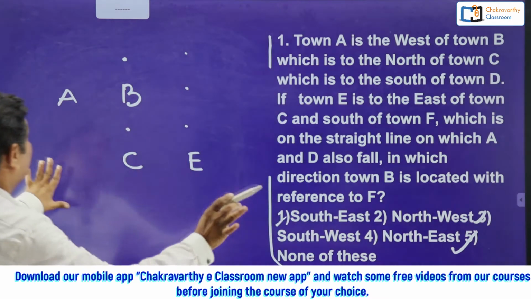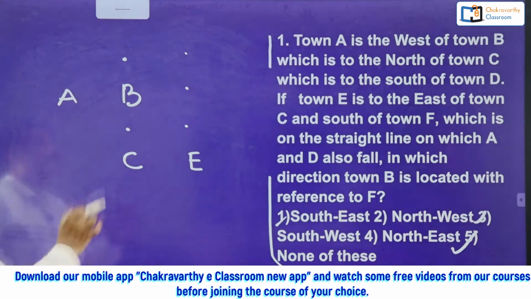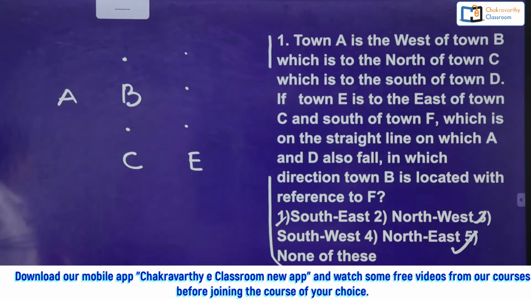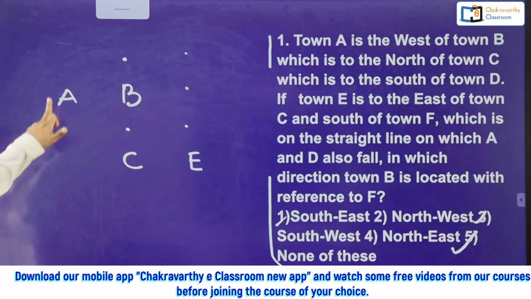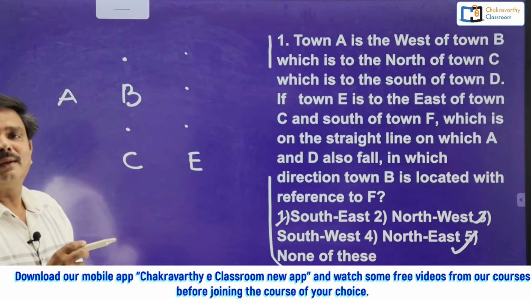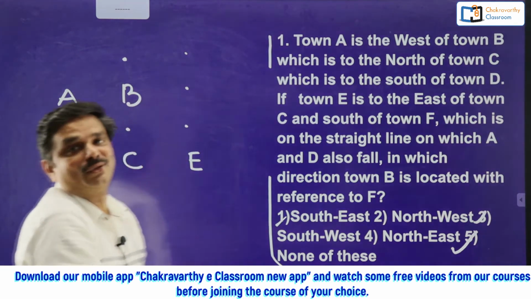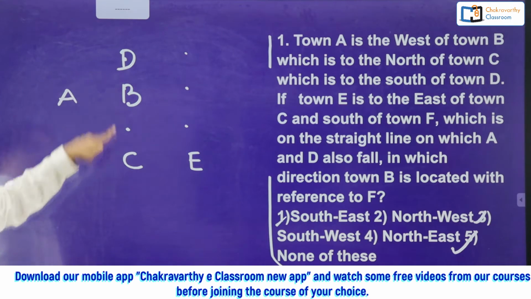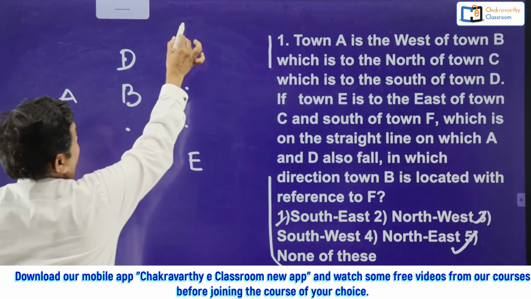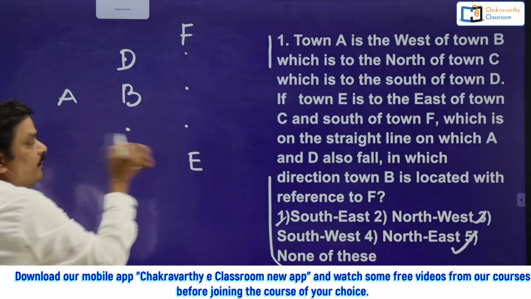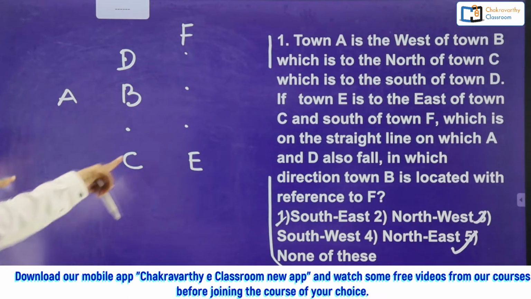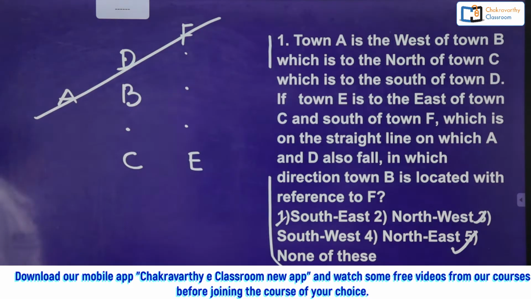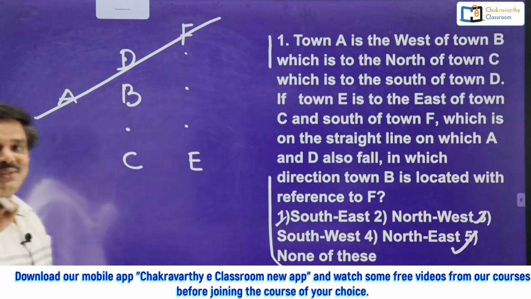How to go for this one, students? Now suppose, what are the possible places for D? Here or here. What are the possible places for F? Anywhere on this vertical line. But the condition says that A, D and F should be on a straight line. Most of the students did it in this way in that examination. They kept D here. Now the condition between D and C is fulfilled. Then they kept F here. Now the condition between F and E is fulfilled. And the final condition is A, D and F should be on a straight line. Yes, of course. It's one of the solutions for this question.